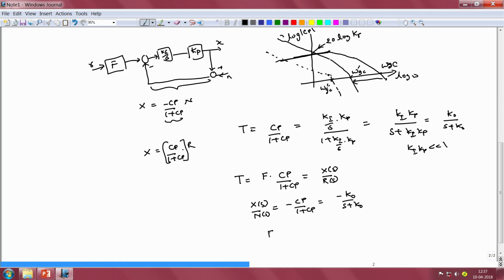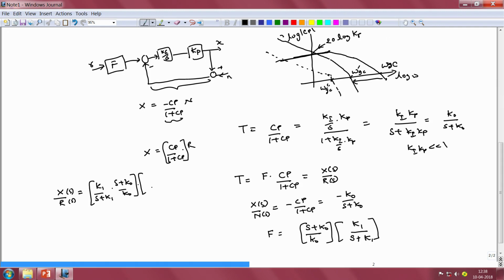We can see that if we choose the pre-filter F to be of the kind F equals s plus K naught by K naught, in other words we are essentially cancelling the dynamics of our feedback system and replacing it with the desired dynamics, let me call that K1, and therefore replacing it with a term of the kind K1 by s plus K1, then we would have the overall transmission function from R to X, namely X of s by R of s, to be equal to K1 by s plus K1 times s plus K naught by K naught, which is the transfer function of our pre-filter, multiplied by the approximate transfer function of our feedback system, which we have obtained to be K naught by s plus K naught.